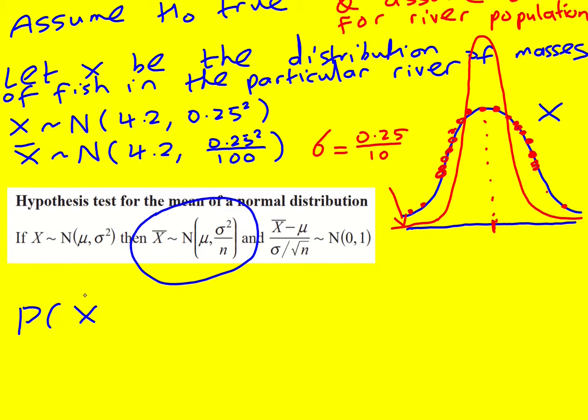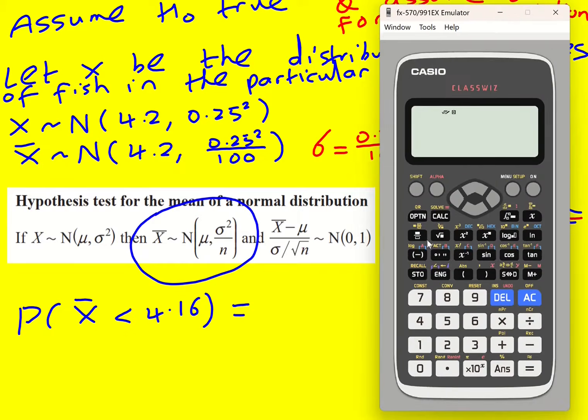What's the probability that the sample mean is less than 4.16? That value and below. So we're working out this area here, and that's what your calculator's doing when you use the distribution, normal CD.